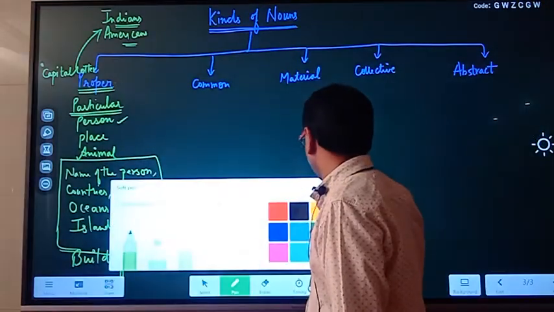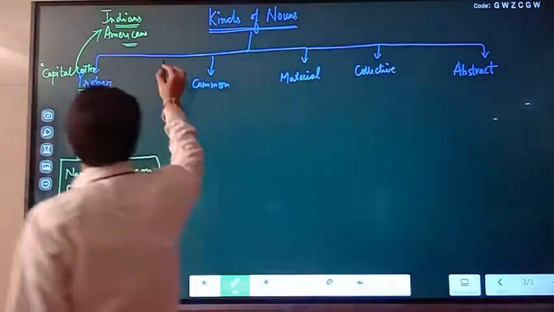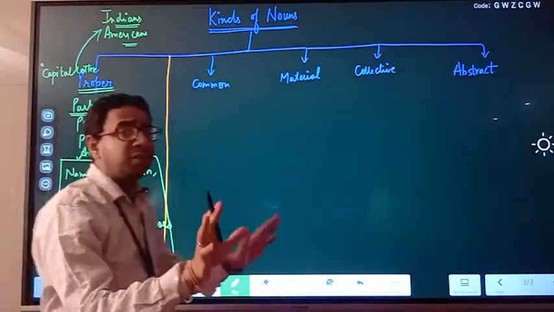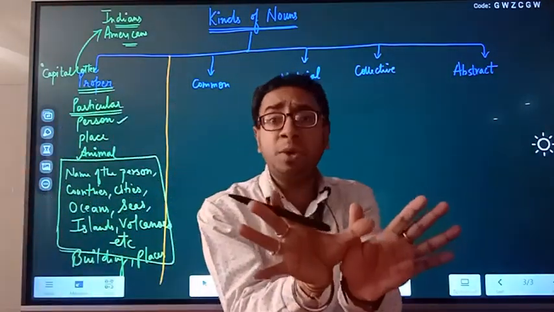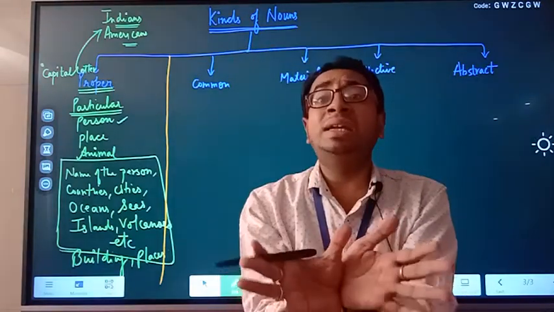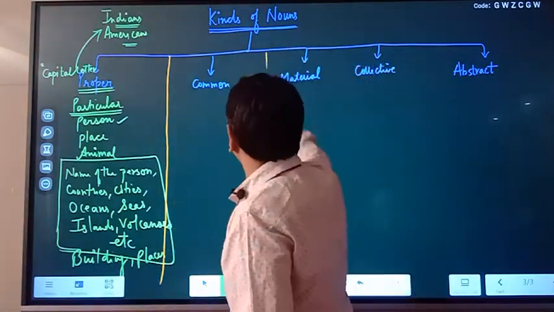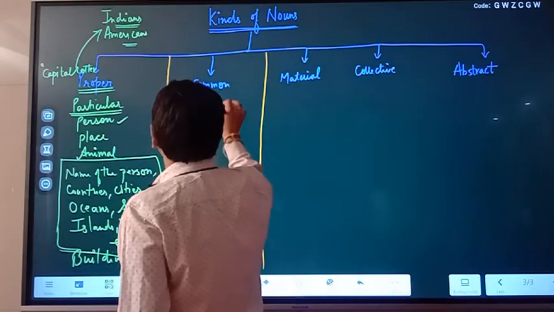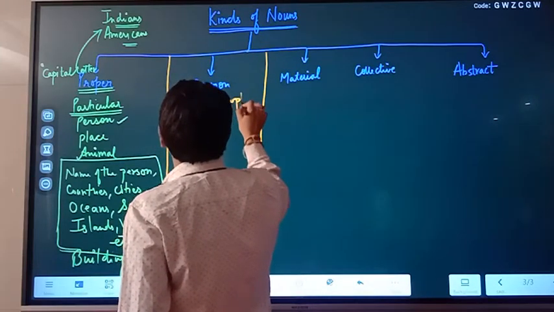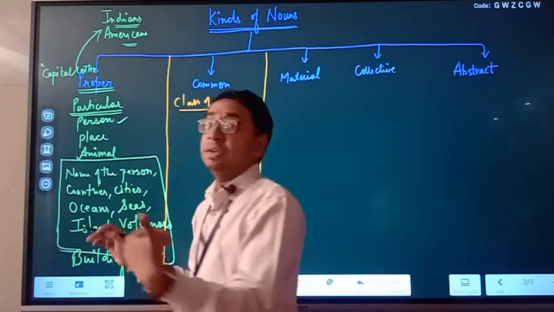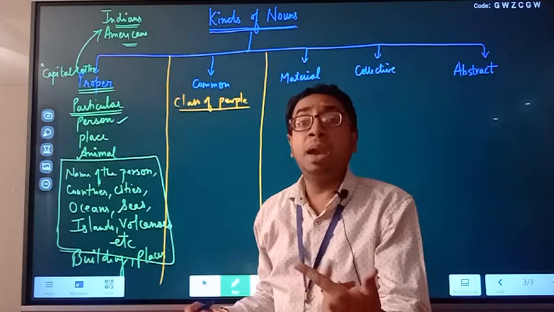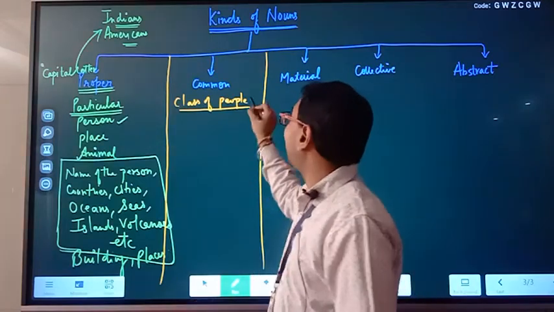Next we'll be starting with the common. Common means I can call it with any name, that doesn't matter. I'm not talking about a particular one, I'm talking about totality, the whole group. So in common noun we have class of people. What do you mean by class of people? When I talk about carpenter, doctor, teachers, plumber, they all are examples of class of people.